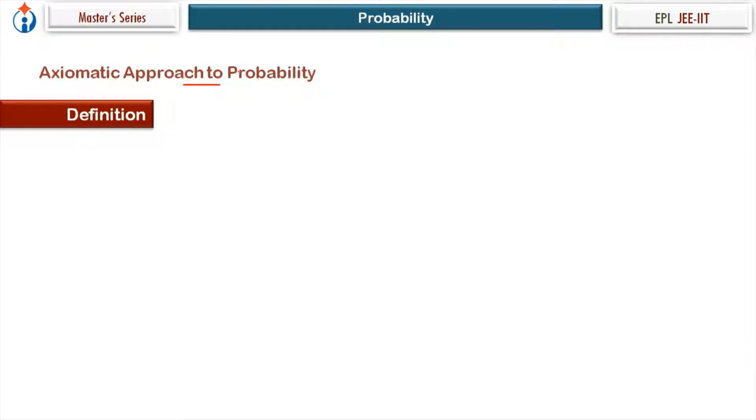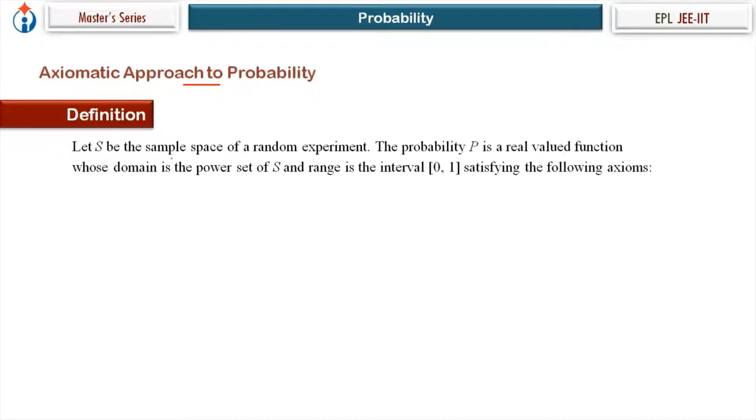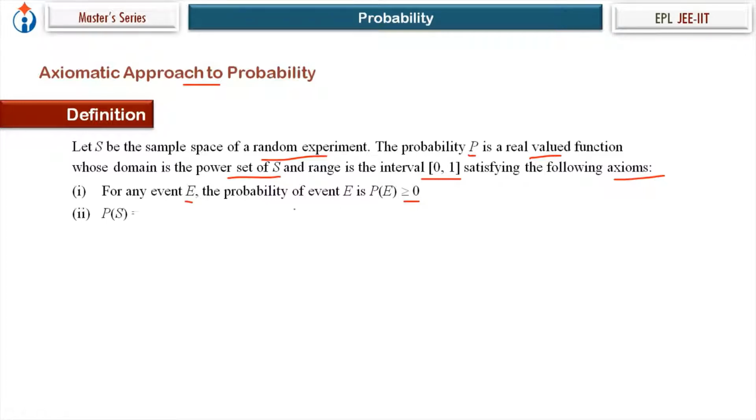What is its definition? Let S be the sample space of a random experiment. The probability P is a real valued function whose domain is the power set of S and range is the closed interval 0 to 1, satisfying the following axioms. Number 1, for any event E, the probability of E is greater than or equal to 0. Second, if the event is the sample space S, P of S is equal to 1.